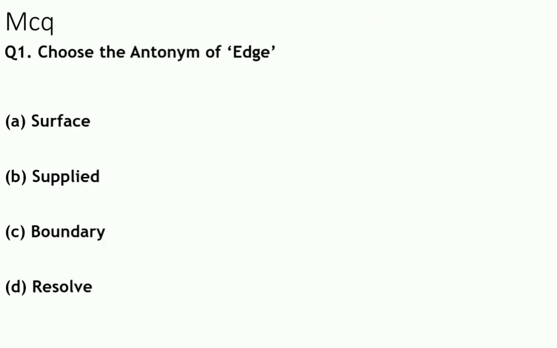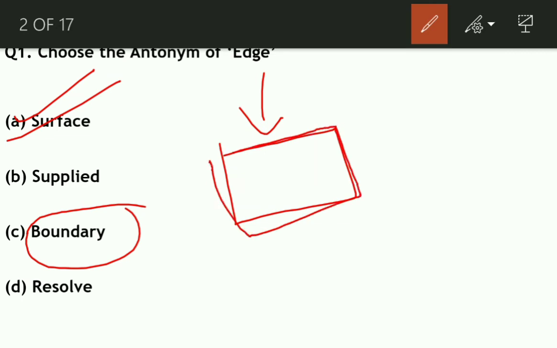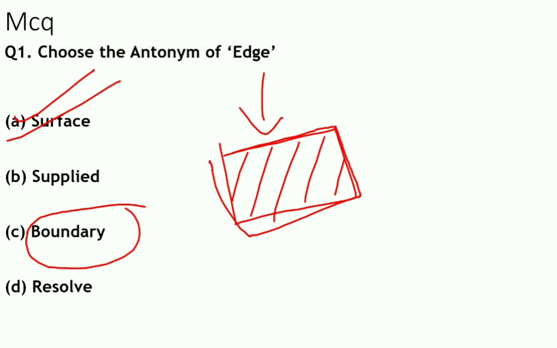The first question coming is on antonym. The question is: choose the antonym of edge. So the meaning of edge is anything which has an outside boundary. It means that the option boundary is the synonym of edge. The answer will be surface because this is the opposite of the boundary. When we talk about the boundary, we talk about the outer boundary of any object. But when we talk about the surface, it is the opposite of the boundary. It means that the answer will be surface. Let us move to our next question.